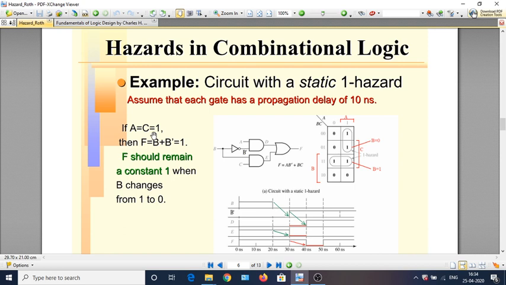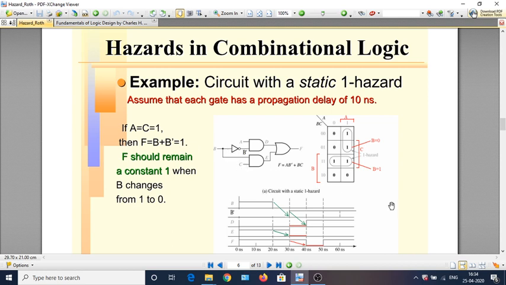We can easily calculate the value of F with the condition A equal to C equal to 1. We can see that with A equal to 1 and C equal to 1, it is nothing but B bar or B, which means F has to be 1 logically. So F should remain at 1 logically.